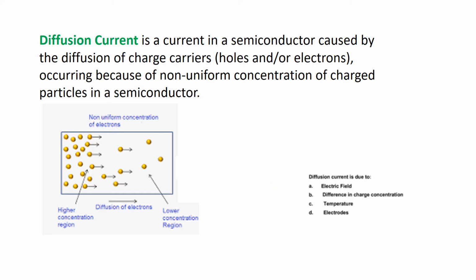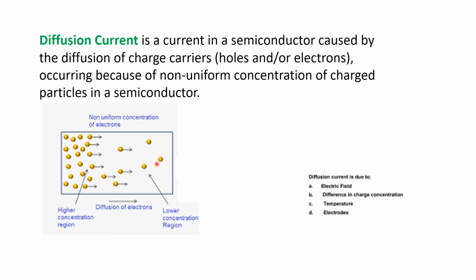Okay, now what is a diffusion current? The diffusion current is a current in a semiconductor material caused by the diffusion of charge carriers. So this is the concentrated area where charge carriers are more concentrated, and then they are moving away to an area which has lower charge or less charge. So diffusion of charge carriers, holes or electrons, occurs because of non-uniform concentration of charged particles in the semiconductor.